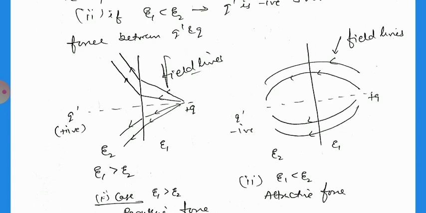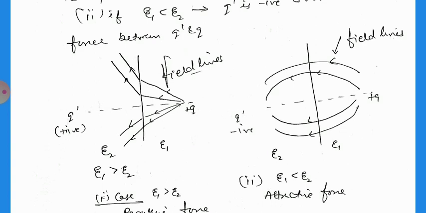See the first case. If ε1 is greater than ε2 then there will be a repulsive force because the image charge in the second medium is also positive, q' is positive, so there is just like a repulsion between these two. जो इलेक्ट्रिक फील्ड लाइन्स होती हैं वो भी एक रिपल्सन की तरह रिप्रेजेंट करती हैं।